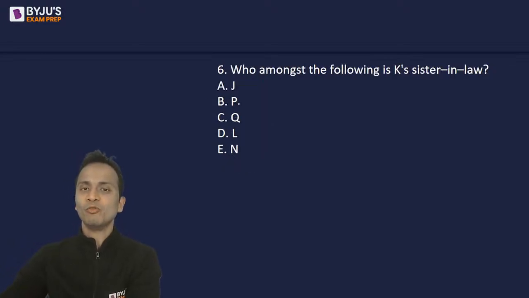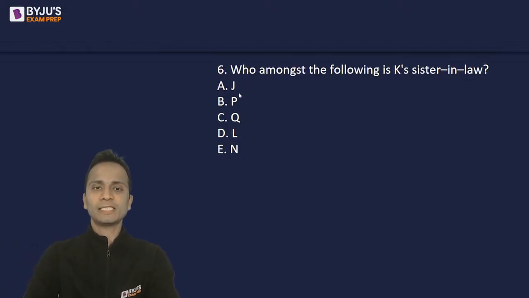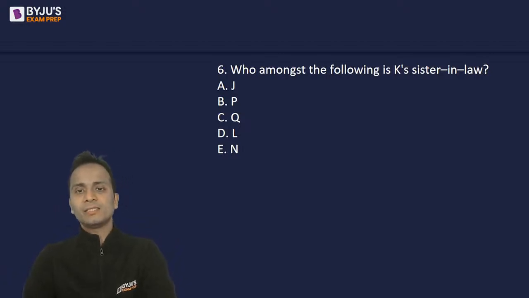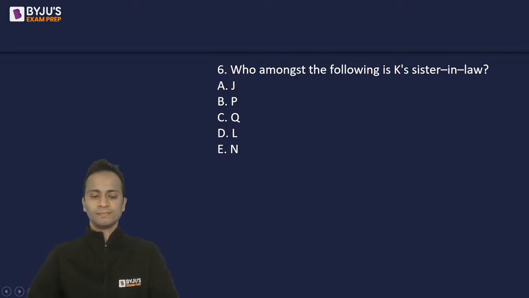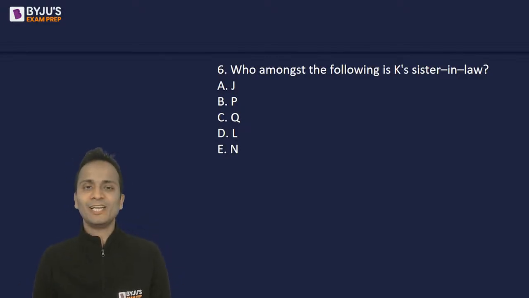Okay, moving on to the last question, question number 6. Who amongst the following is K's sister-in-law? This one is easy. Who among the following is K's sister-in-law?